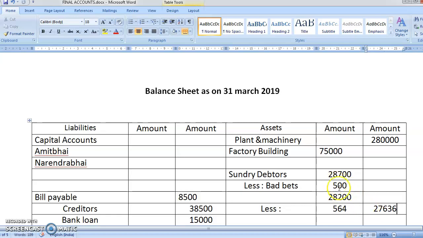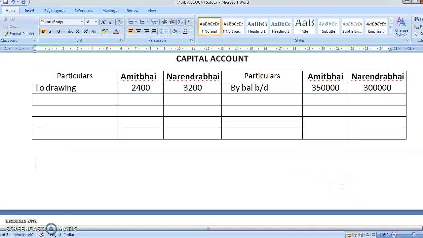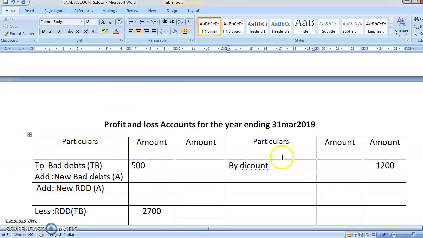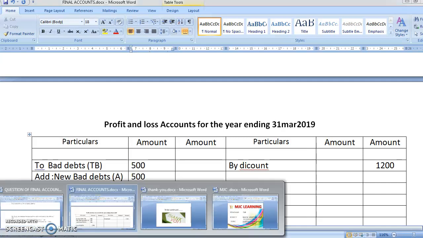Now see this, both the effects will go in profit and loss. Oh, here I have not written it. It is RDD. Okay. Both the effects will go in the final profit and loss account. See, I have already written the formulas here. You know, bad debt adjustment. So adjustment bad debt was 500. And then you have a new RDD. Yes, what was your new RDD? 564. Am I correct? You have written this now. Okay, chalo, now we'll go to the next adjustment.